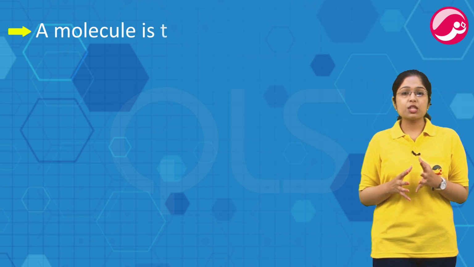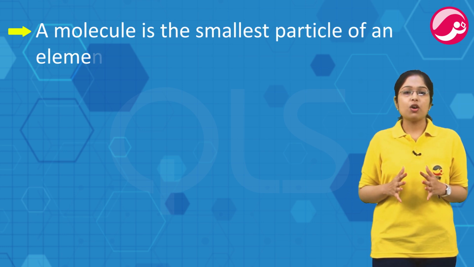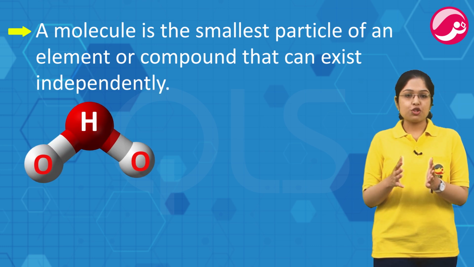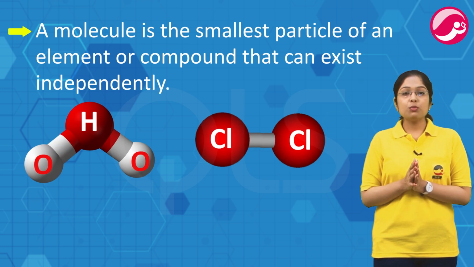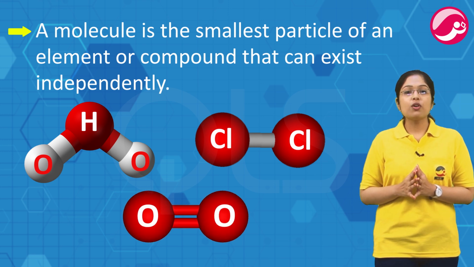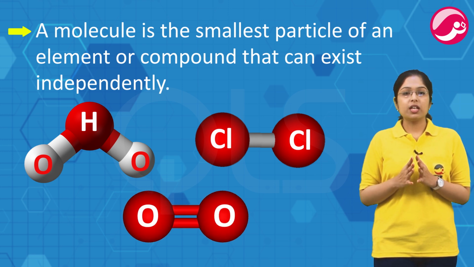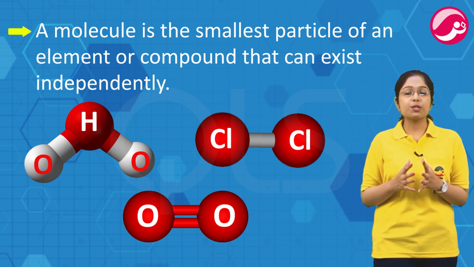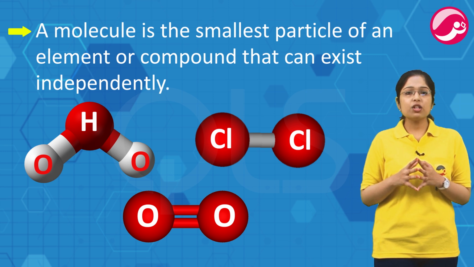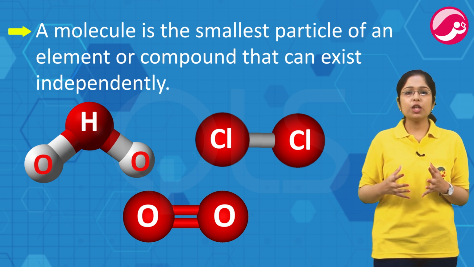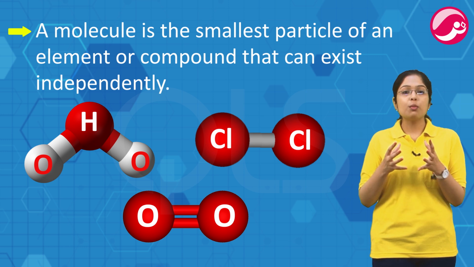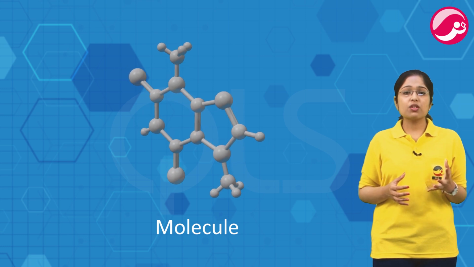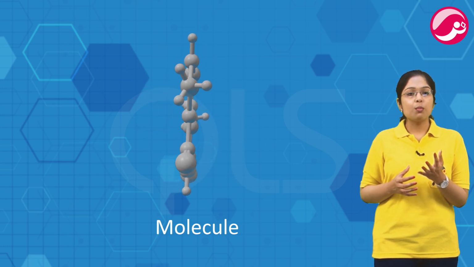A molecule is the smallest particle of any element or compound that can exist independently. For example, H2O molecule of water, Cl2 molecule of chlorine, O2 molecule of oxygen. H2O, Cl2, O2 molecules are formed by two atoms of their respective elements. But it is not always necessary that two atoms combine to form a molecule. हमेशा दो atoms के combination को ही हम molecule नहीं कहते हैं. Combination of 3, 4, 5, 6 or even more atoms is also called as molecule.